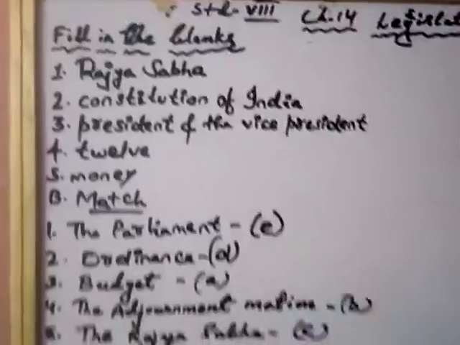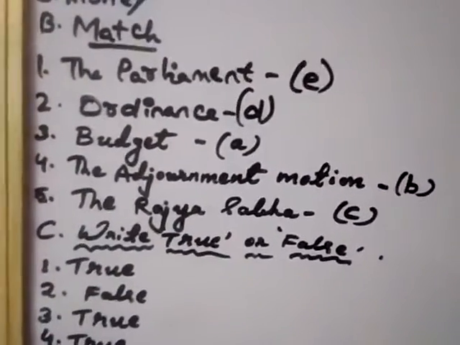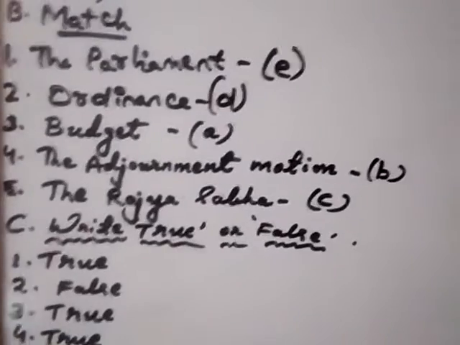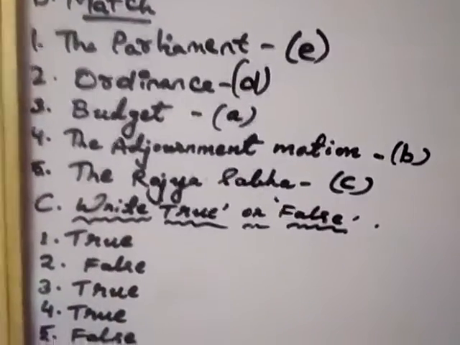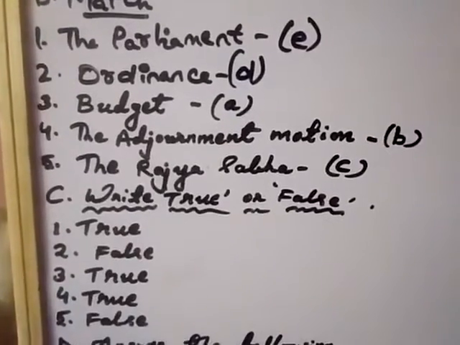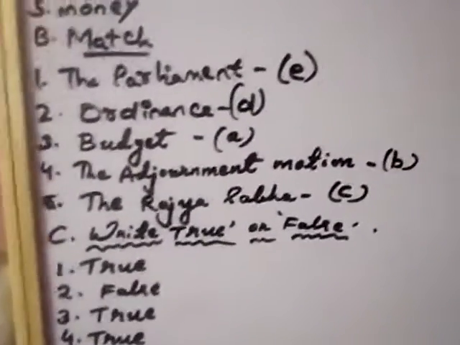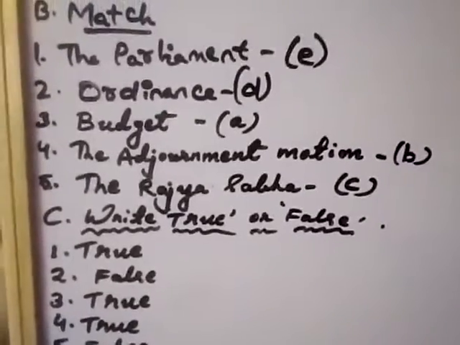Now next, match the following. Number 1, Parliament is the law making organ. Second, the ordinance, the temporary law. The budget. Number 3, estimate of income and expenditure of the government. Number 4, the adjournment motion, it passes in the Lok Sabha, and the Rajya Sabha is the permanent house.